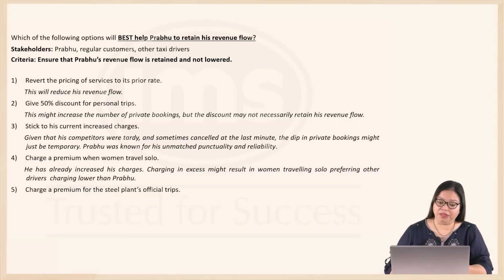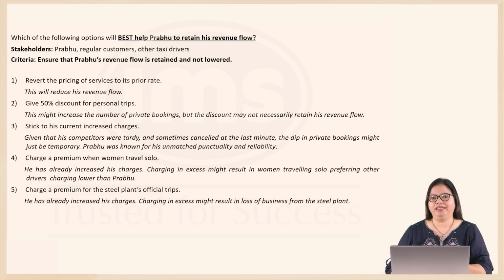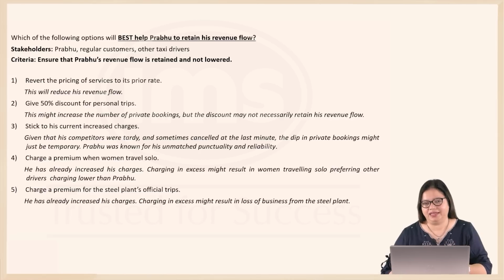Option 5, charge a premium for the steel plant's official trips. Once again, charging a premium would be quite unreasonable, because he's already increased his charges, and charging in excess might result in loss of business from the steel plant as well. And these are the two core customer bases that he has, which is why charging in excess of that increased charges doesn't make sense.